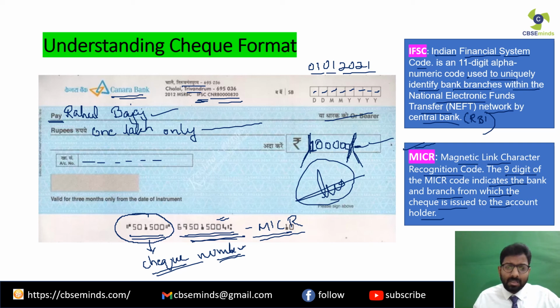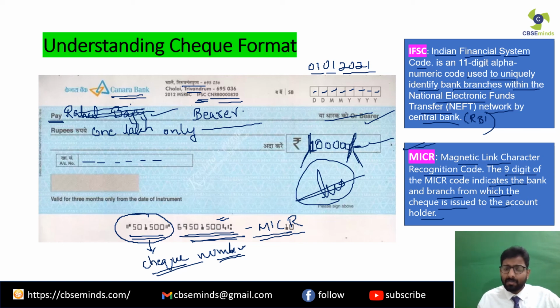Whenever you issue a check, for example, if you don't write any name over here, if you just write the amount and just tick on bearer, or you can simply write bearer also, then whoever is having the check in his hand can encash the check over the counter in any bank.